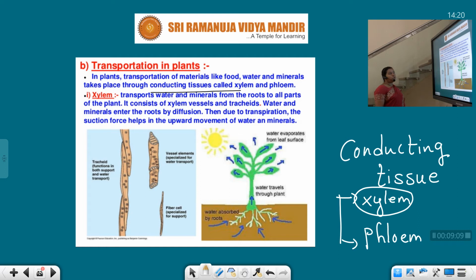Xylem transports water and minerals from the roots to all the parts of the plant. This xylem consists of tracheids and vessels. Water and minerals enter the roots by diffusion. Then, due to transpiration, the suction force helps in the upward movement of the water and the minerals.